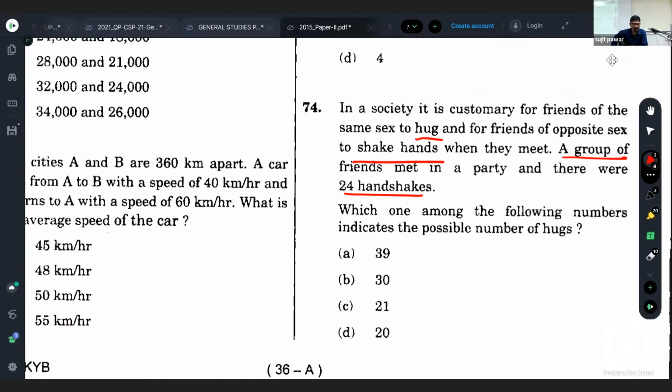So how to solve this one? So what should be your procedure? Okay, we'll discuss this one, how to solve. Instead of getting what is the answer, we'll discuss how to solve this. So can you tell me what should be the initial step? What should be the first step?